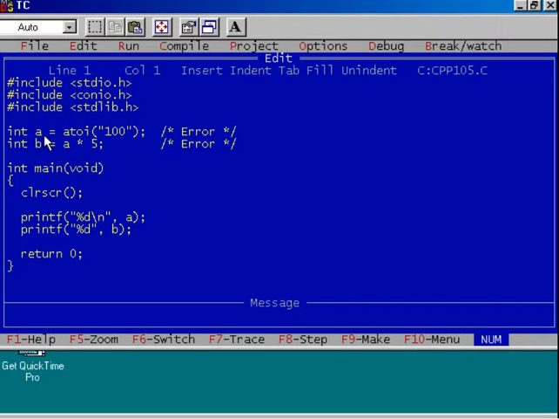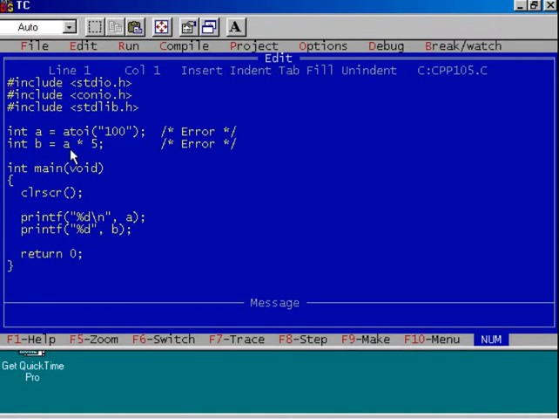Observe carefully the initialization process of variable A. Here 100 is a string. That's why I have enclosed this value 100 using quotation marks. atoi is a conversion function. It will convert the string value 100 into the integer value 100. So after execution of this step, the content of A will be 100.